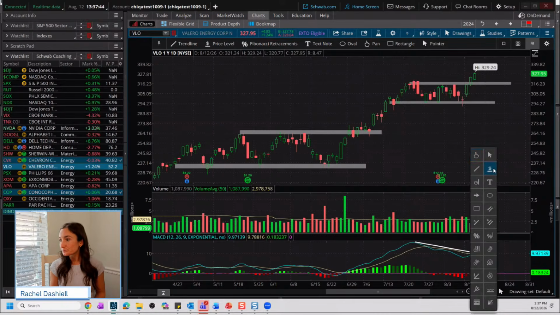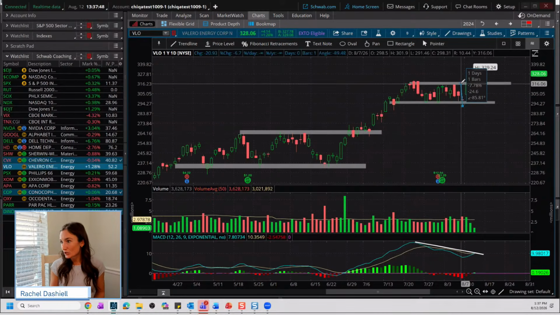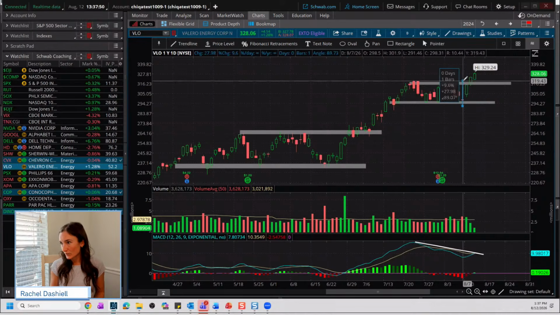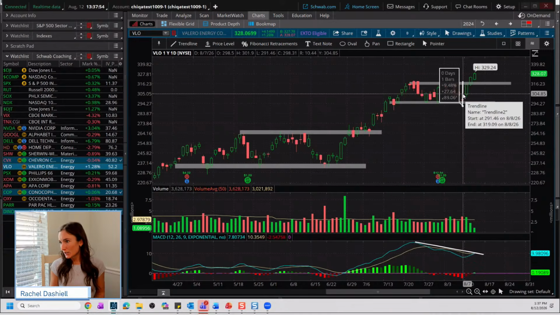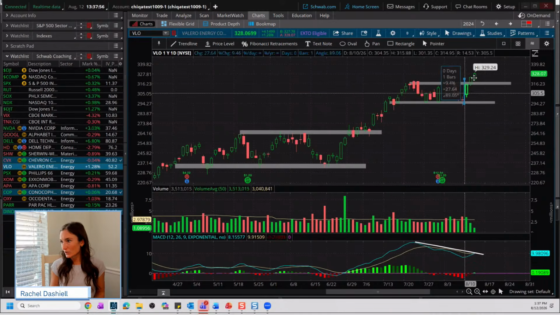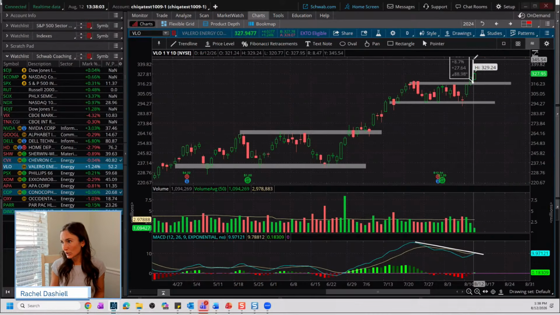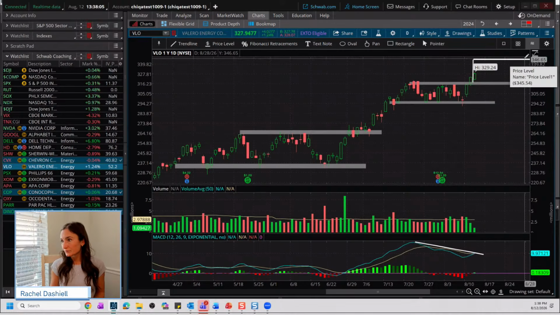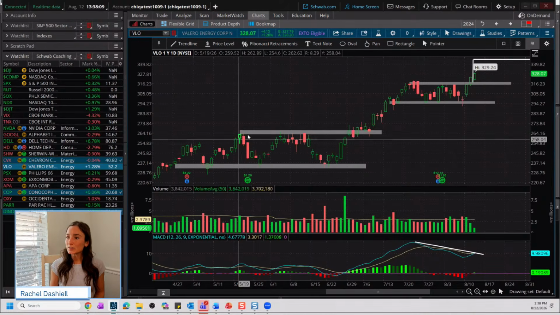We're going to take a measured move from the lowest part of this range, where that doji was, to the highest part of that range. That gives us about a $27, $28 move. So if we placed this to the upside, Valero could run up to 345 or 346, wherever that is.